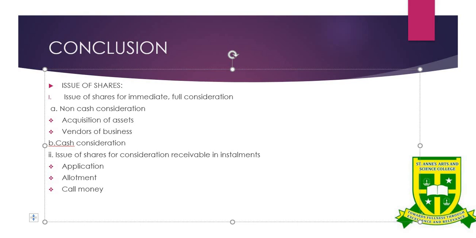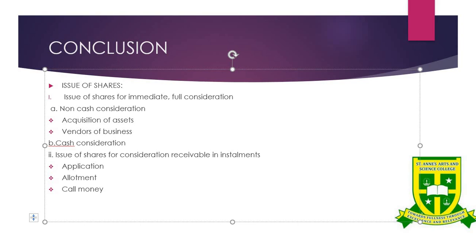And the second one is allotment. Under allotment we have the due entry for allotment, and then the receiving entry for allotment. Sometimes premium will be collected along with allotment, so you have to learn all the journal entries for this allotment, and discount also works the same way.